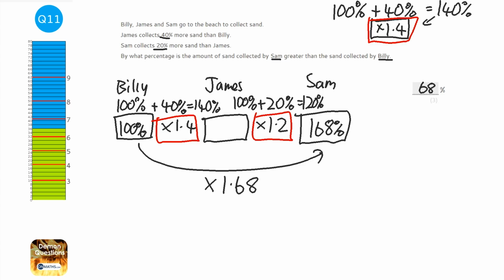Now, if you're adamant the answer is 60, you need to go through this, because this is why this is such a high topic. It's understanding that actually it's not going to be. And the government, with all their statistics, all the time use this, and people think, oh, it's 60%. It's not, it's 68% for this question.